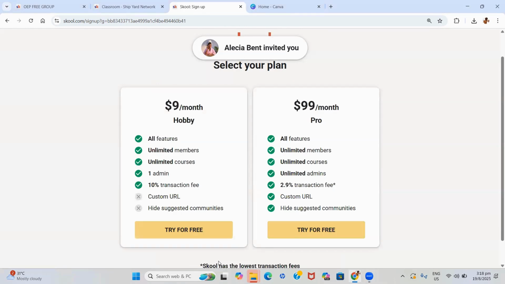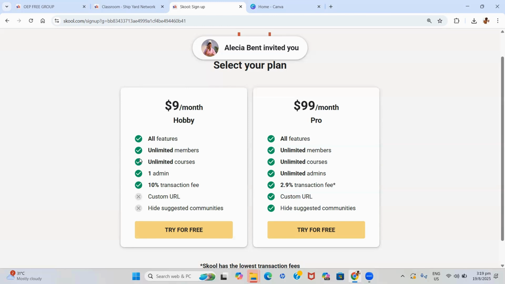There are 2 options to choose from. You can choose $9 a month, or you can do $99 a month, right? We're going to get into all the features. So for the $9 plan, that's called the hobby plan. It gives you all of the features that Skool has to offer. You can have unlimited members inside your community, and you can also have unlimited courses inside your community. You will be the only admin.